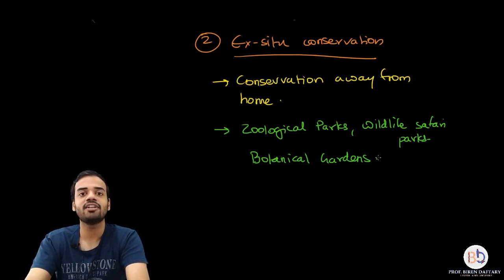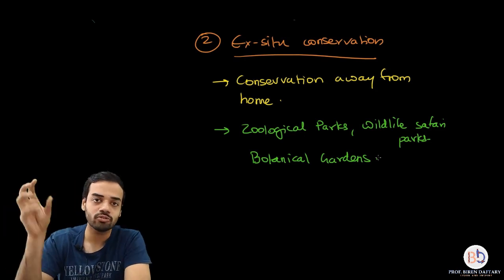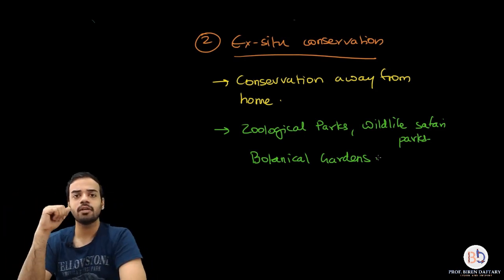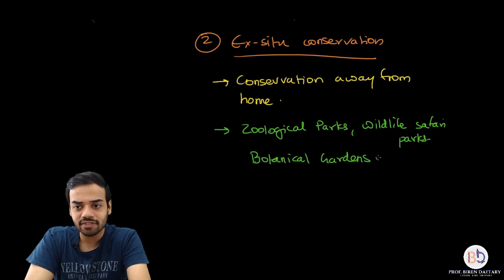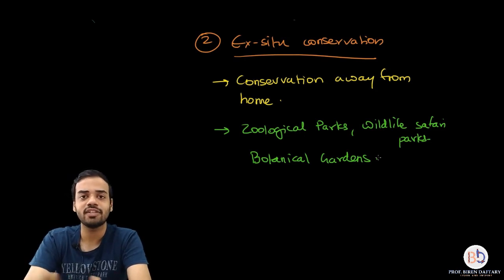Botanical gardens are the gardens where all the varieties of plants throughout the country are kept. For example, Ooty Botanical Garden is very famous. Wildlife safari parks are where safaris happen.